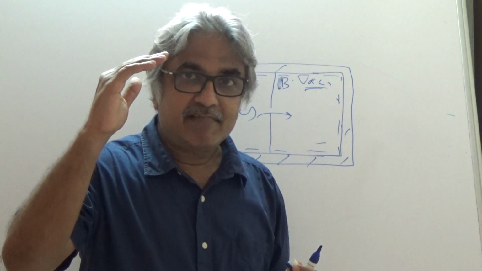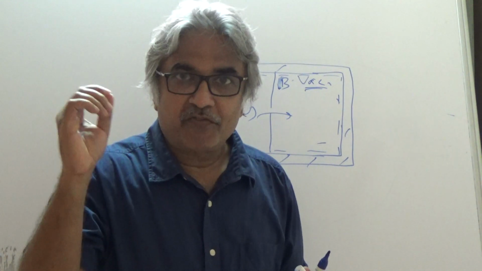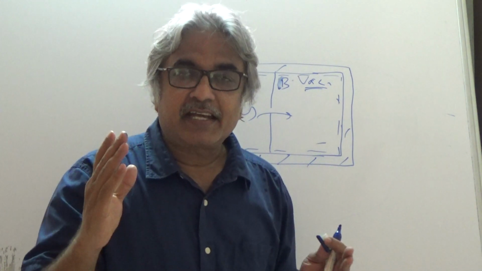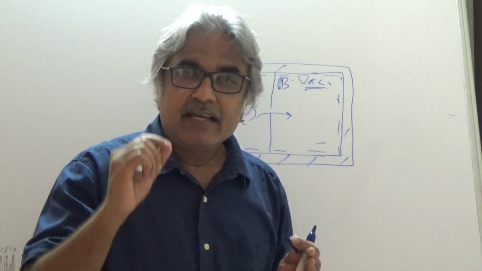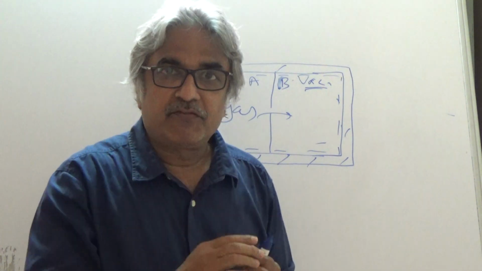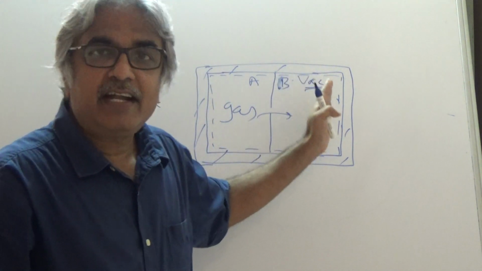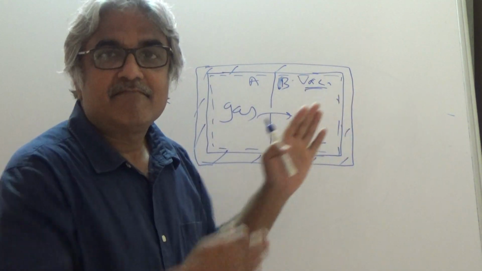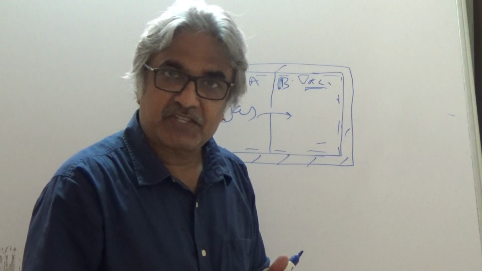Remember the piston, infinite slices, removal of one slice. That tells you that quasi-static expansion is caused by an infinitesimal imbalance force, whereas here it is a finite imbalance force, because there is high pressure on one side and zero pressure here. It's a free expansion.